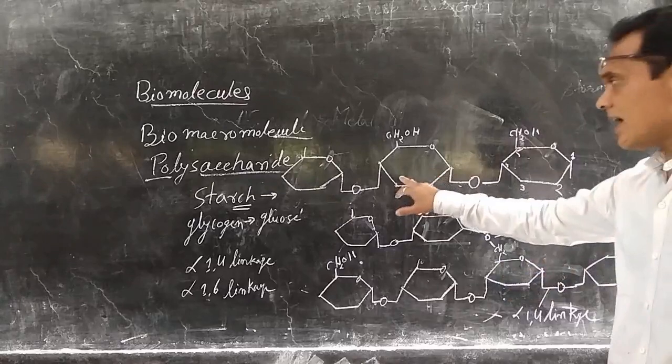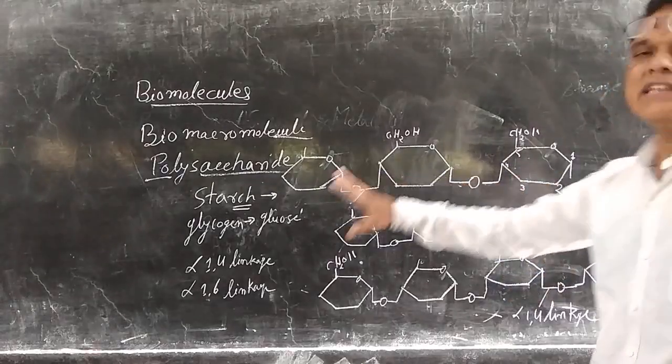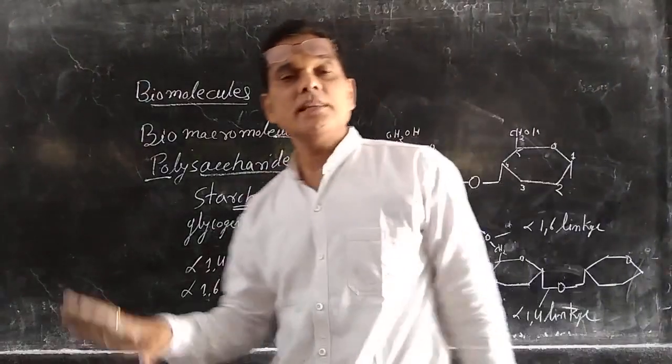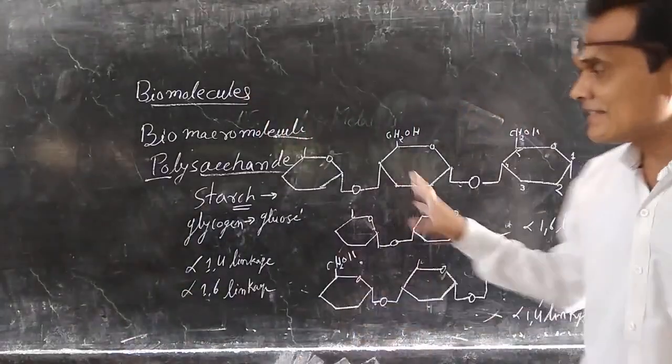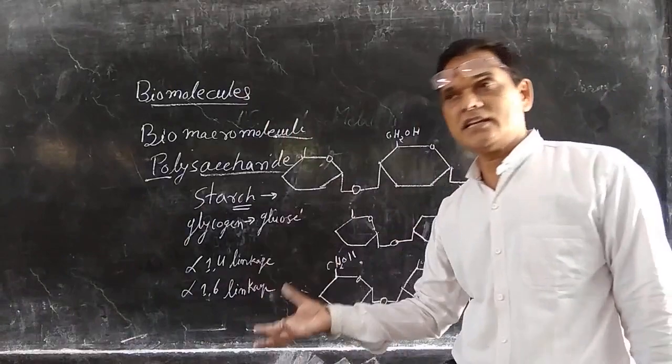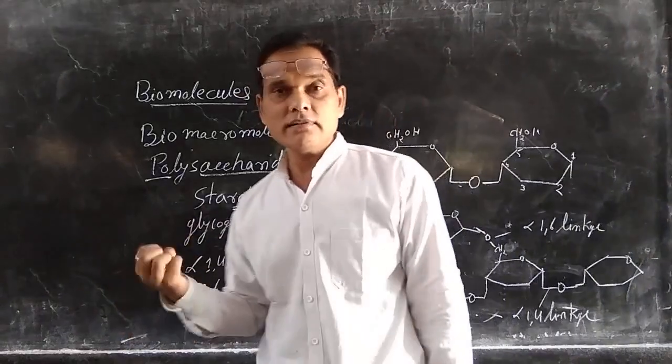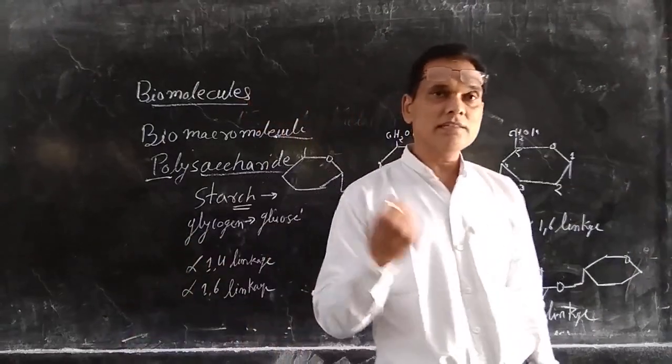But in starch, only the alpha 1,4 linkage is present. Starch is present in the plants as a reserve food material, and glycogen is present in the animals as a reserve food material. In our body it is present in muscle cells and liver cells.